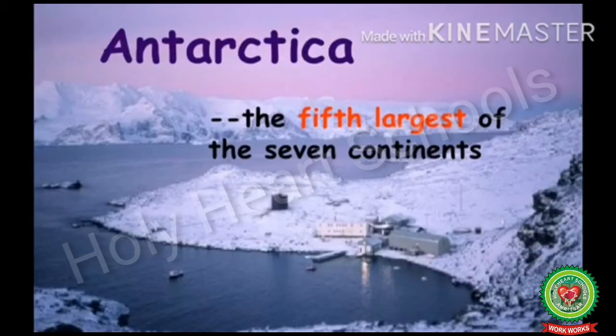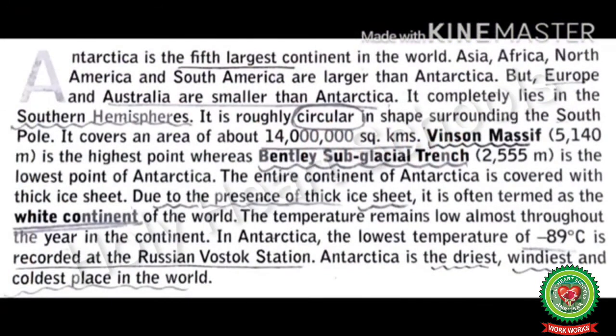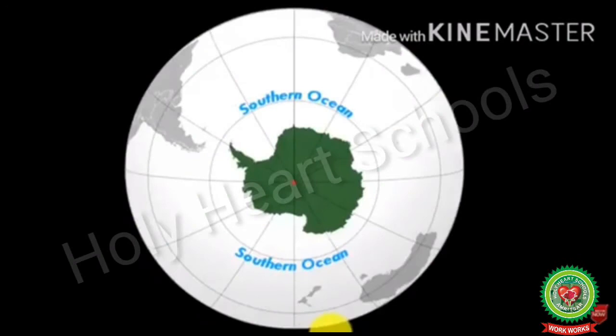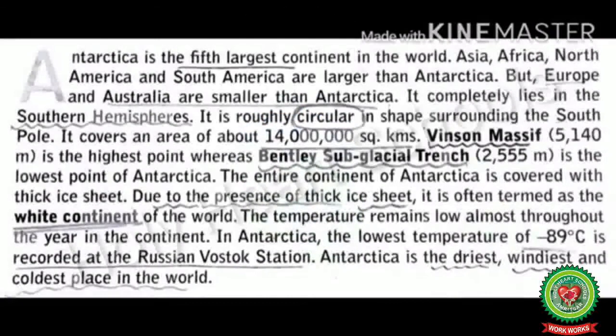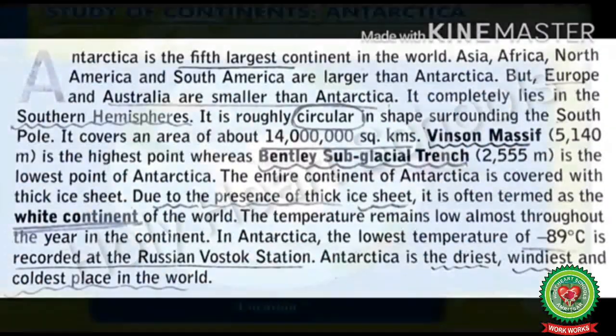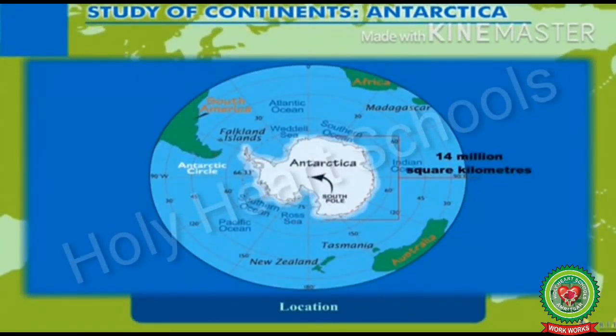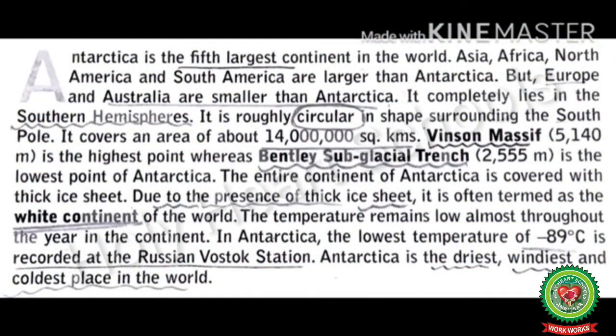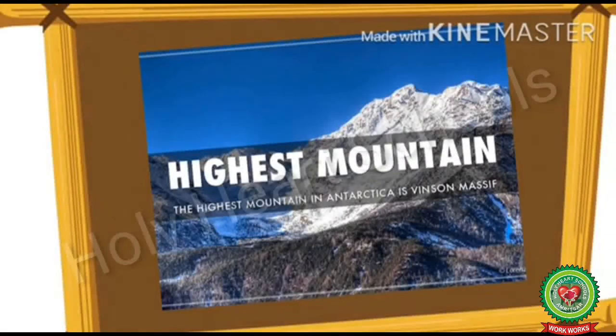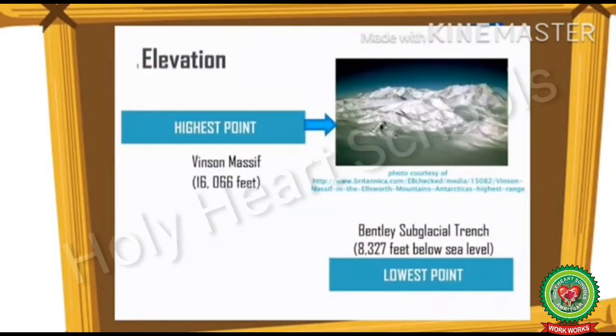Antarctica is the 5th largest continent in the world. It completely lies in the southern hemisphere. It is roughly circular in shape, surrounding the South Pole. It covers an area of about 14 million square kilometers. Windsor Massif is the highest point, whereas Bentley's subglacial trench is the lowest point of Antarctica.